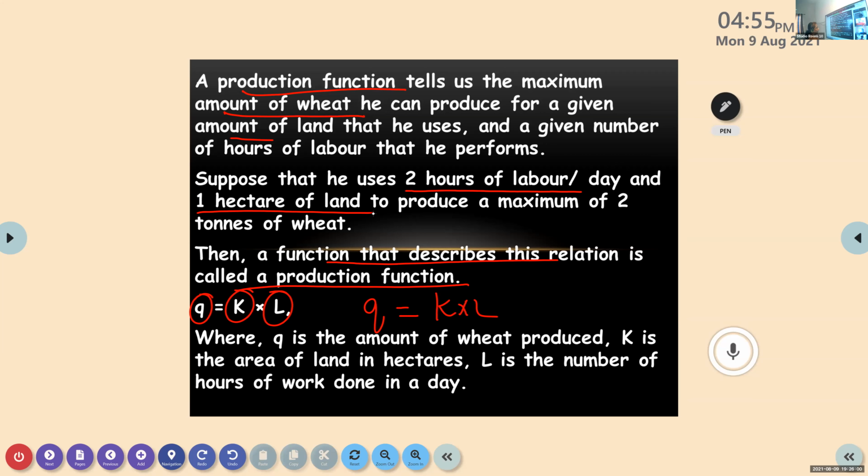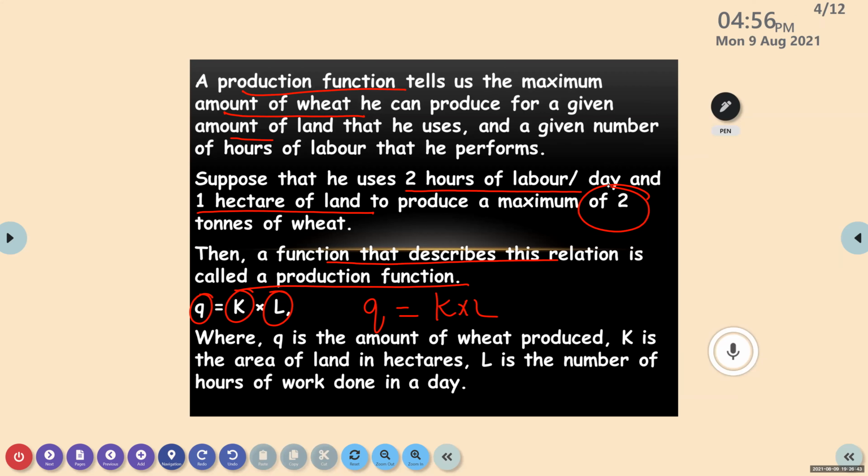Rahul, what is the output? Can you repeat? With 2 hours of labor and 1 hectare of land, what is the maximum output? 2 tons of wheat. Okay. Can we increase with the same 2 hours and 1 hectare of land? Can we increase this to 2.5? No, ma'am.